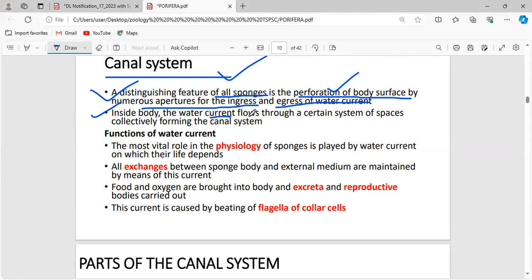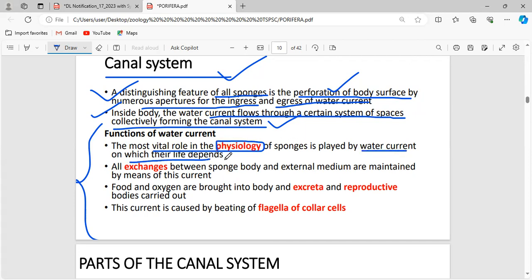Inside the body, the water current flows through a certain system of spaces collectively forming the canal system. Okay, the water is taken inside the body of the sponges via different spaces, and all these spaces are collectively called the canal system. And this canal system possesses different parts. We are going to see that. But before that, we are going to see the functions of the canal system. The most vital role in the physiology of the sponges is played by the water current on which their life depends.